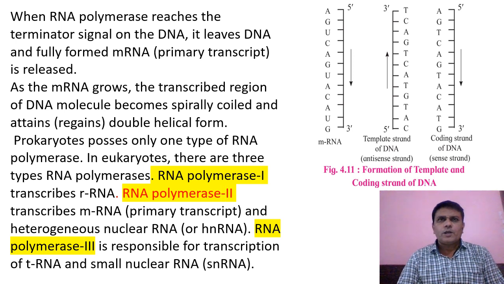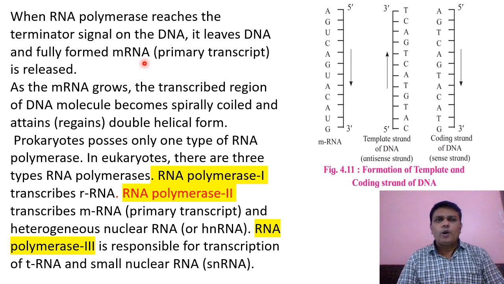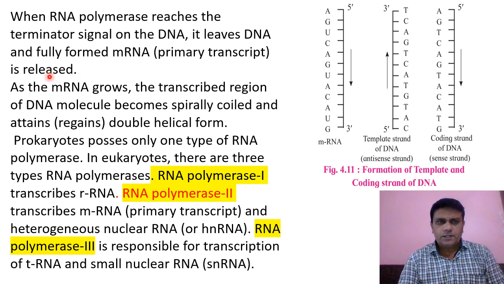After the formation of messenger RNA, the RNA polymerase reaches the terminator region, or the terminator signal, of DNA, and it leaves the DNA. The fully formed messenger RNA, which is also called the primary transcript, is released inside the nucleoplasm.